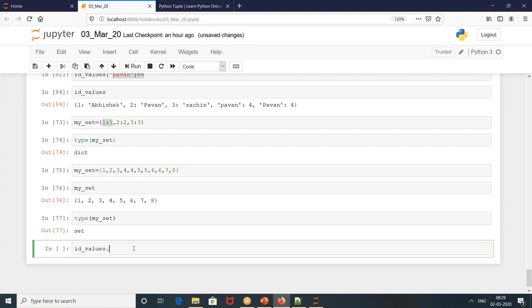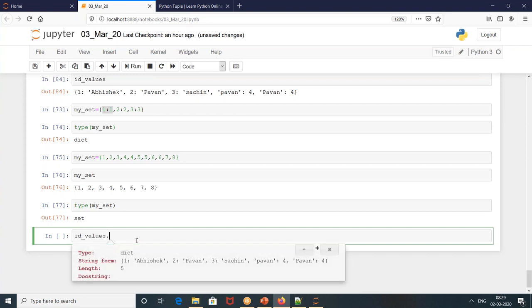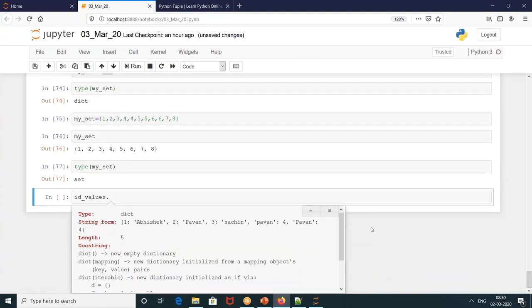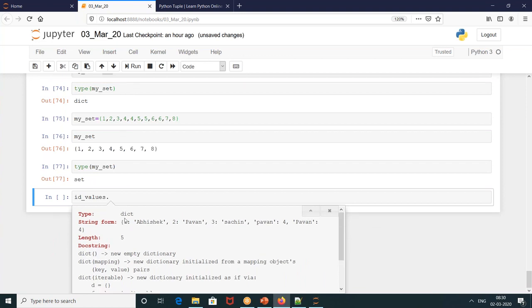Sometime back, even I forgot what index and count were in tuple, because we do so few operations on tuple. But when I pressed Shift Tab, it gave me a docstring. So this Anaconda is so intelligent right now. I did not write any docstring, right? When I put the dictionary name dot and pressed Shift Tab, you see it is giving you the docstring.